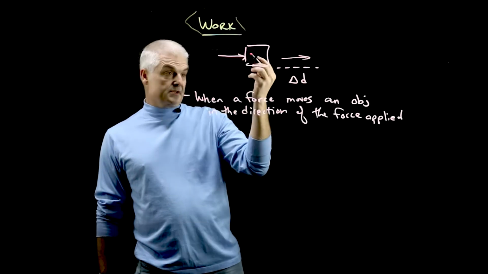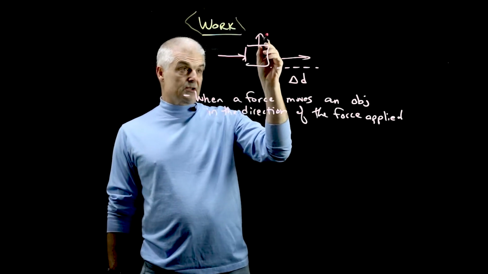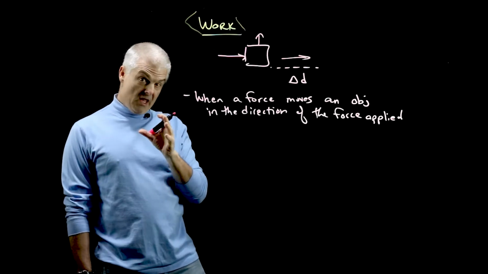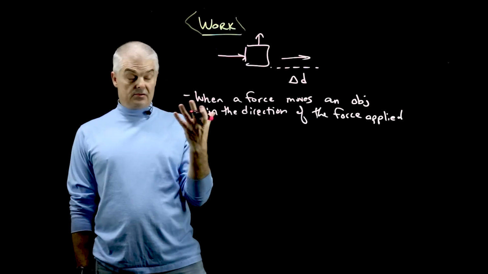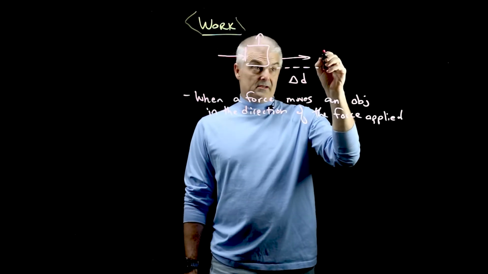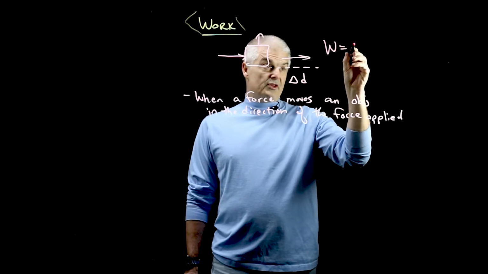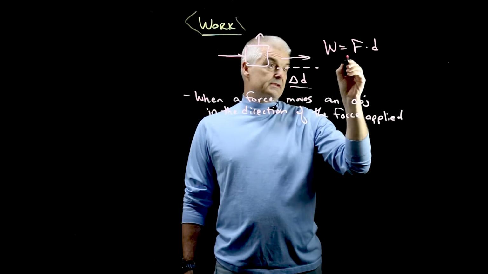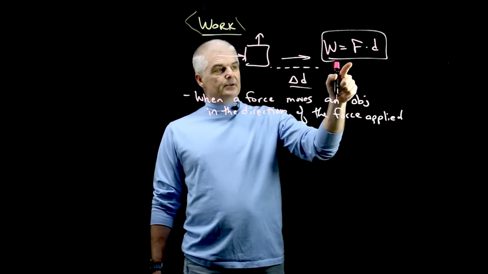If I apply a force, as a side note, in this direction and it doesn't move, you don't do any work. If there's no movement, there's no work. And so that leads us to an equation. Work has an equation? Yeah, math. Super easy. Work equals the force applied, times the distance. Now let's break that down into some units though.